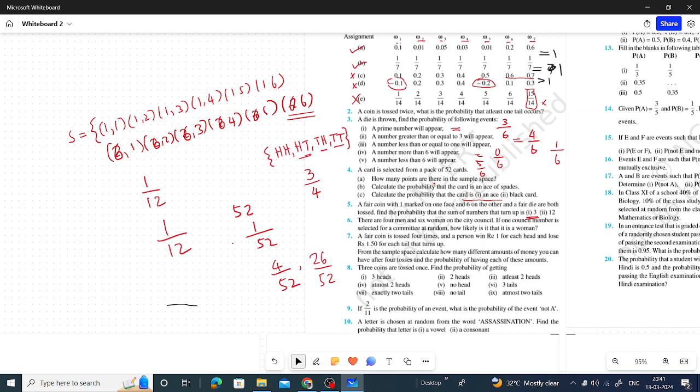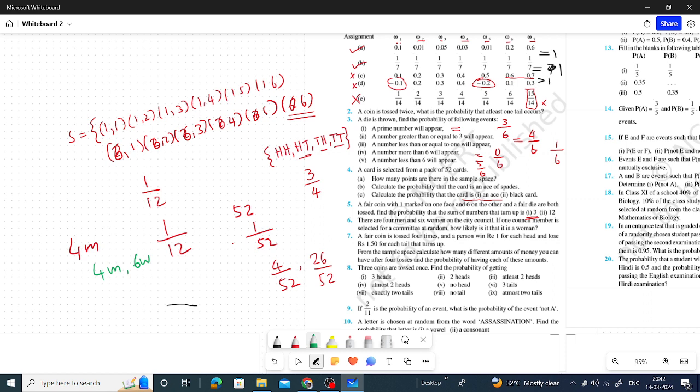Now question number 6: there are 4 men and 6 women on the city council.